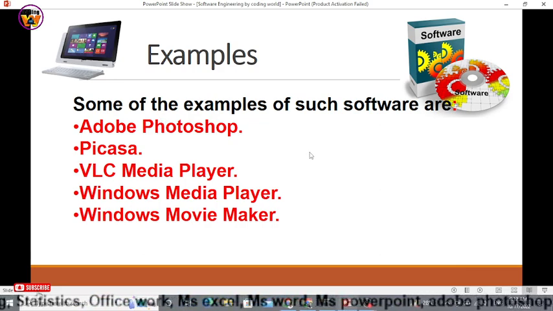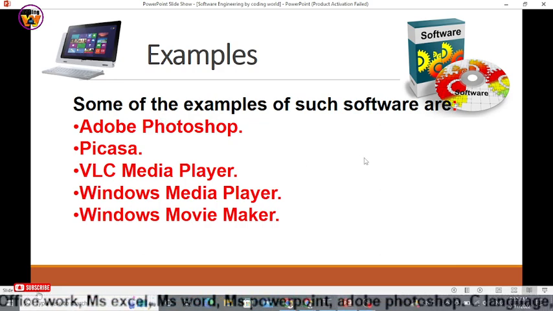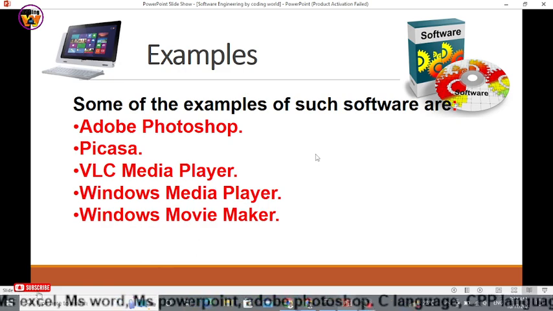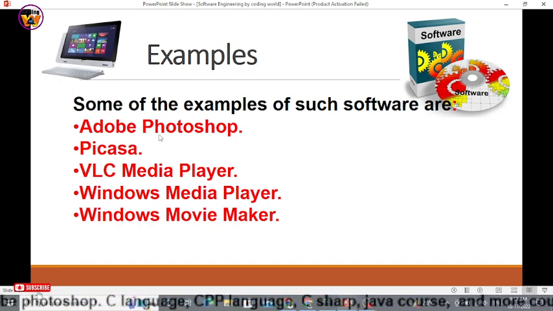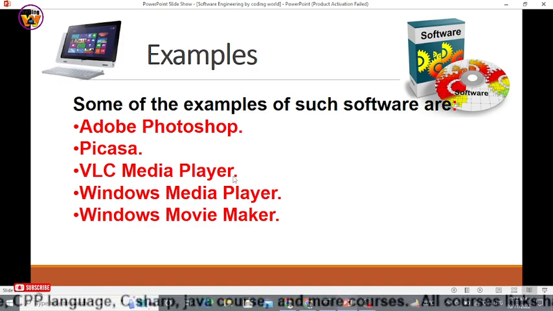There are a lot of examples. We have seen a lot of software and we have used a lot of software, but the most commonly used on PC are Adobe Photoshop, which is software for graphic designing, Picasa, VLC Media Player, Windows Media Player, Windows Movie Maker, and all those software.